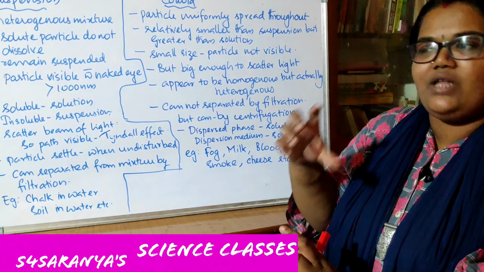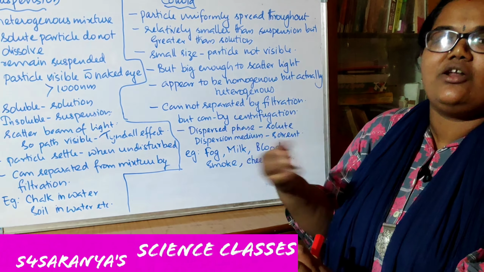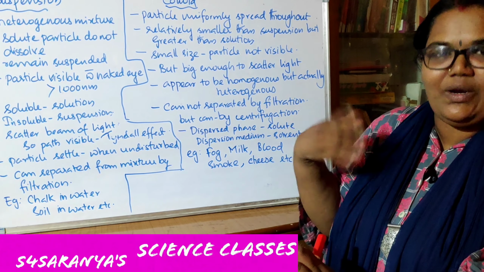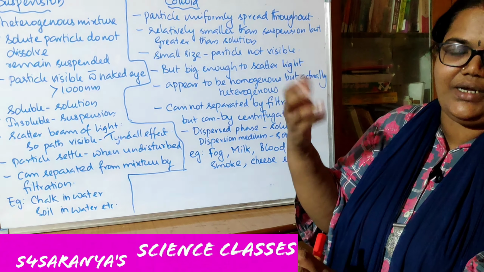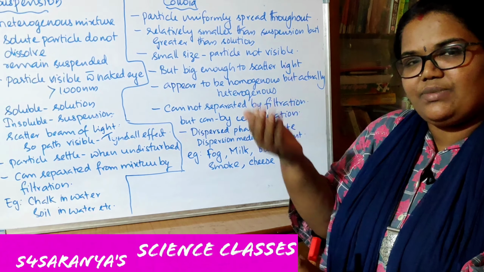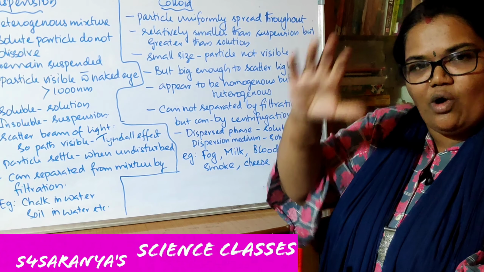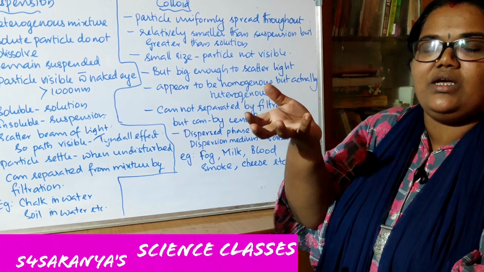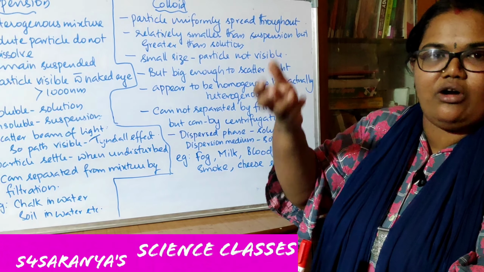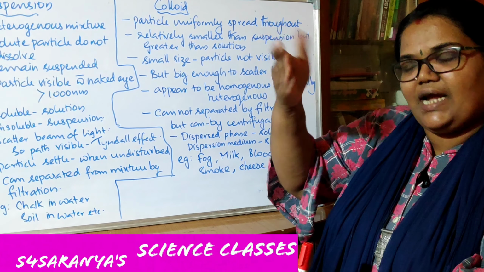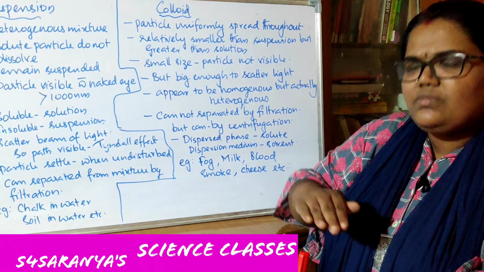Centrifugation is a method in which you take the colloidal solution and rotate it at a very high speed. That means 1000 RPM, rotations per minute, so a very high speed. After some time you can see that the lighter particles will float on the solution, and the somewhat heavier particles will settle down. So if it is a milk solution, the protein and all these contents will be on the upper side, and the lower part, the water solvent part, will be at the lower side.